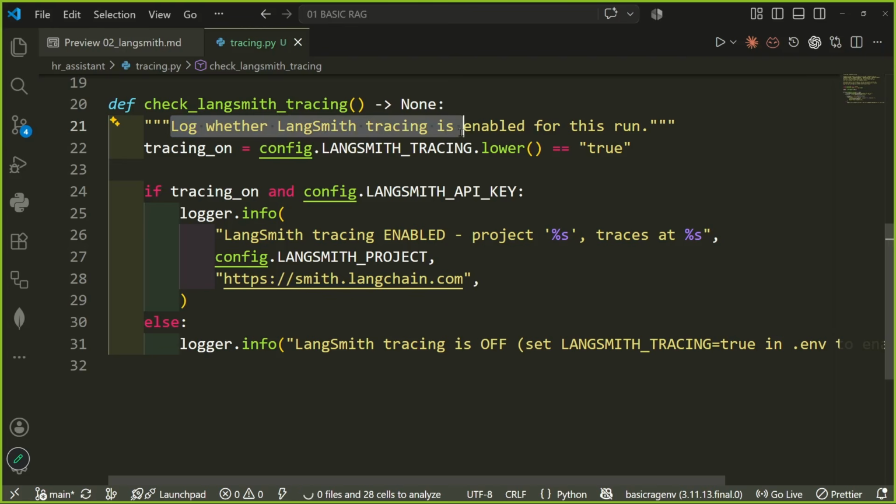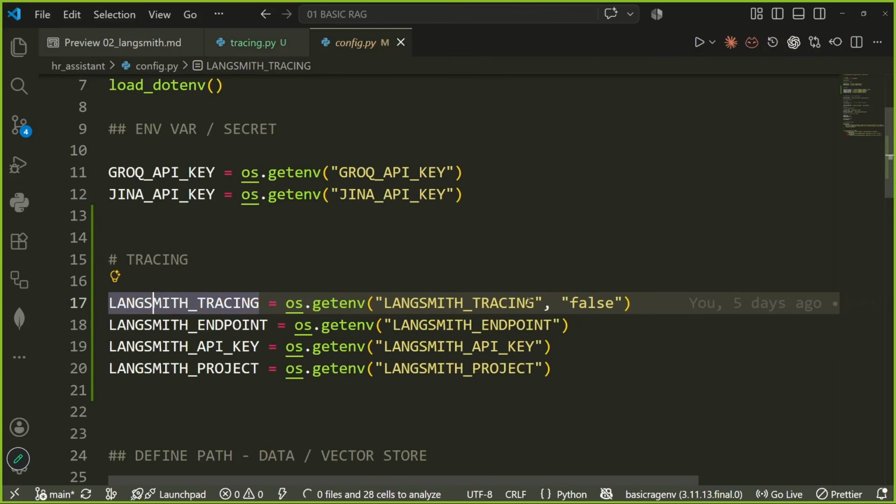Log whether LangSmith tracing is enabled for this particular run. Tracing is on, config.langsmith.tracing.lower true, which means if LangSmith is on, we would return true. Okay. From where will we get this variable? We would get this variable from here. See, by default, we have set it to false. Okay. Please understand this part. By default, we have set it to false, that, hey, you don't have to be on every time. But every time I run my application, you should be on.